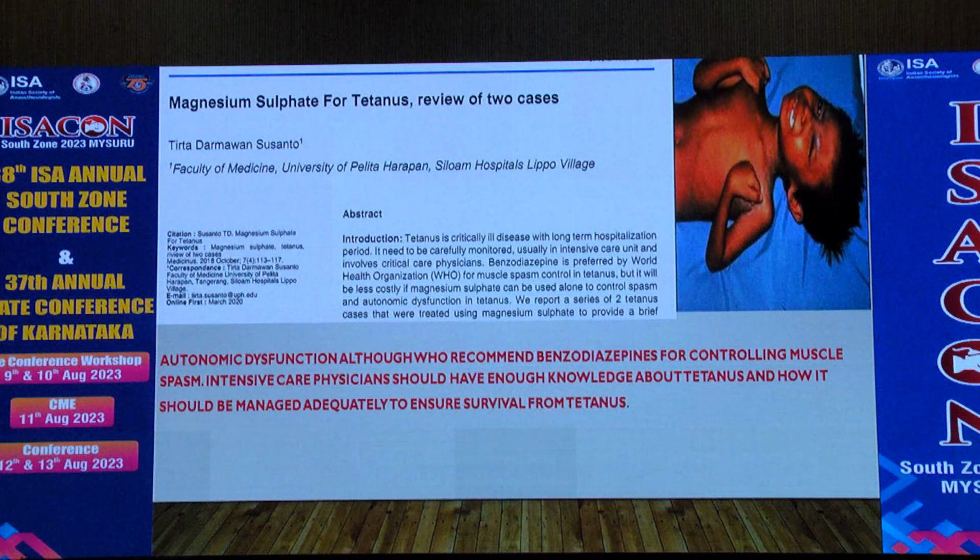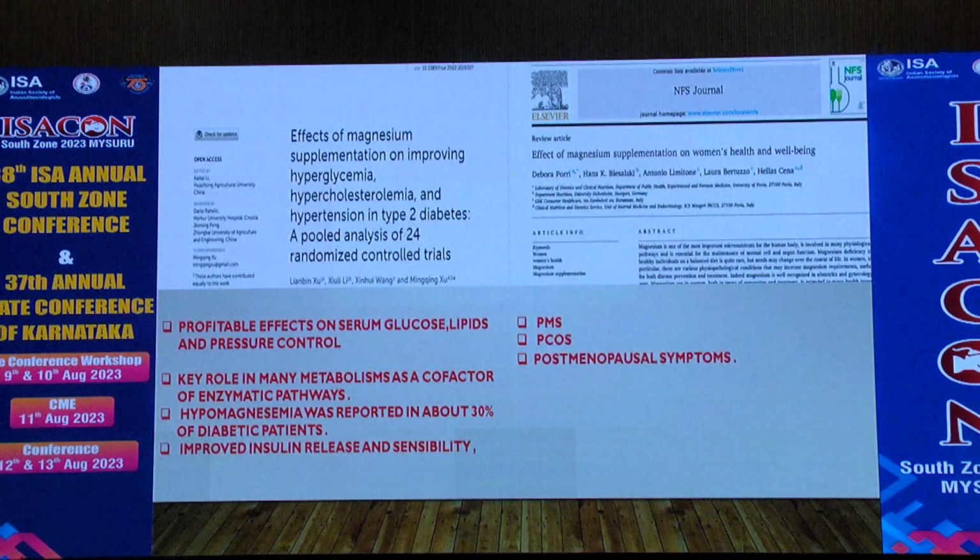Along with benzodiazepines, magnesium sulfate can also be used in tetanus to relieve autonomic muscle spasm. This is a pooled analysis of 24 RCTs in China, looking at the effect on lipids and hypertension, that is BP, in type 2 diabetes, and they also noticed a beneficial effect on serum glucose, lipids, and pressure control.